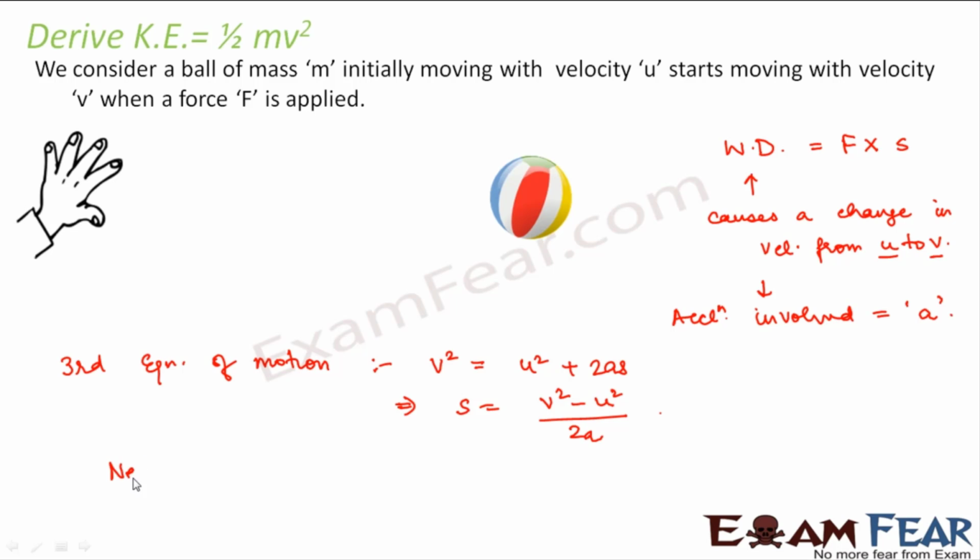Now again from Newton's second law, we already know that force acting on an object is given by the product of mass and acceleration. So now putting this value for s and this value for F in this expression for work done, what do we get? We get work done is equal to mass into acceleration multiplied by (v square minus u square) divided by 2a. So this a and a will get cancelled. So we get half m (v square minus u square).